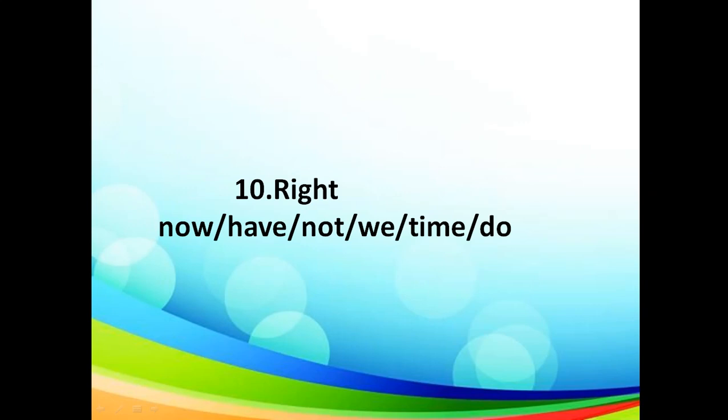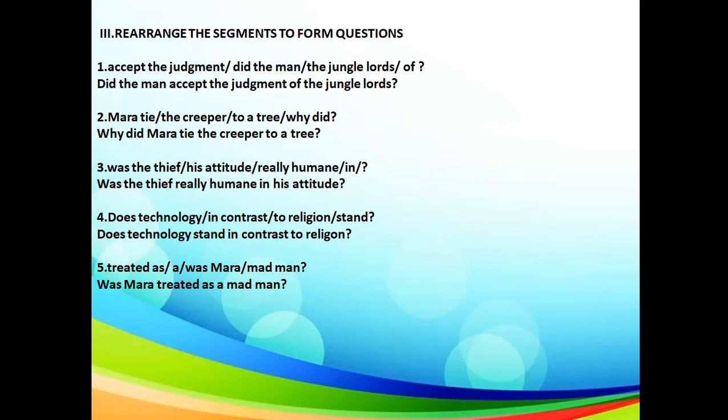I hope you got it, affirmative and negative sentences, how to change them and put them into proper order. Let's now go to questions. Okay, I have done 5 sentences for you. These are questions. Let's look at the first sentence. Accept the judgment did the man the jungle lords of. So how to make it, put it in a proper order and make it a question. Did the man accept the judgment of the jungle lords?